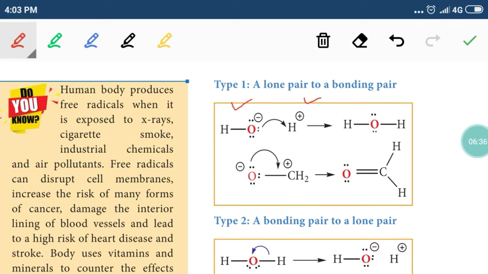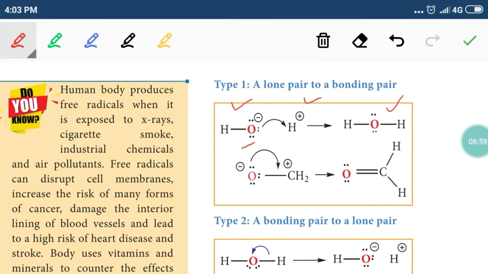Two oppositely charged ions are coming closer, so that the lone pair of electrons present on oxygen is made as a bonded pair. So there is a formation of a covalent bond between oxygen and hydrogen. A lone pair of electrons on oxygen is becoming a bonded pair of electrons.